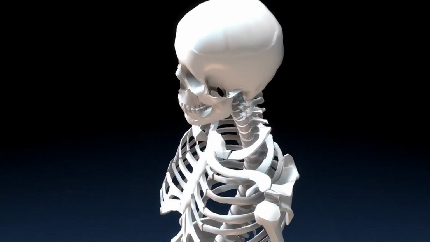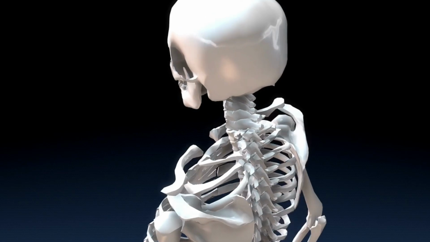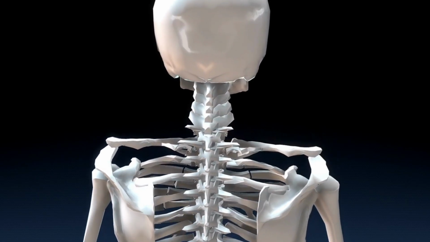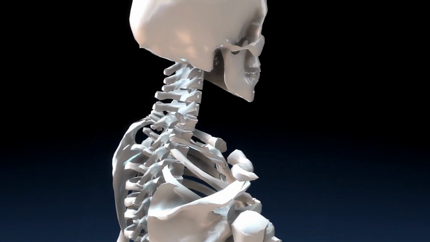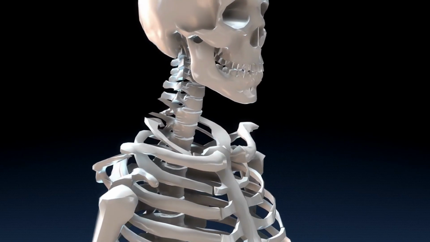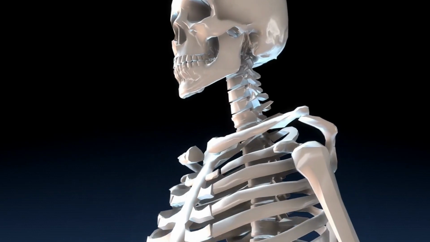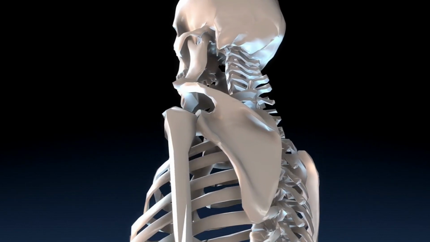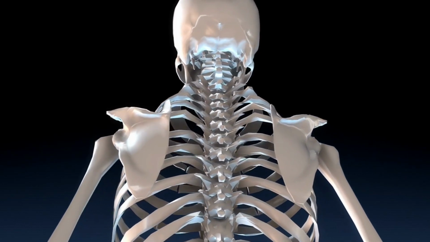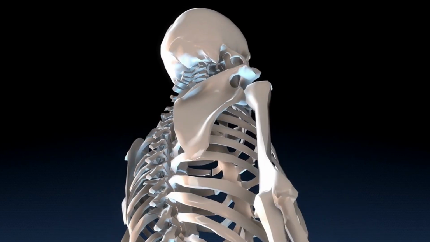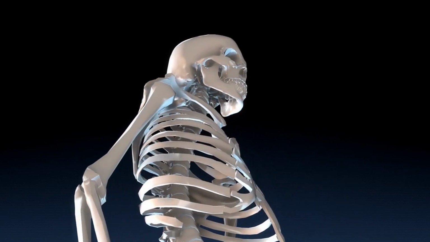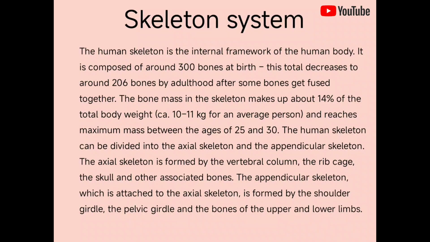Skeletal system. The human skeletal system is the internal framework of the human body. It is composed of around 300 bones at birth. This total decreases to around 206 bones by adulthood, after some bones fuse together. The bone mass in the skeletal system makes up about 14% of the total body weight. In calculation, we know it as 10 to 11 kg for an average person.